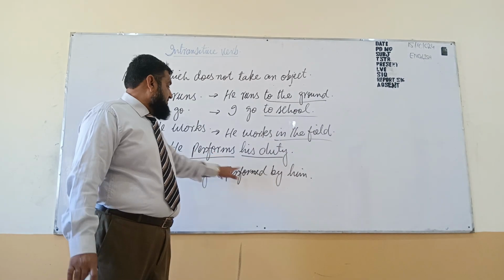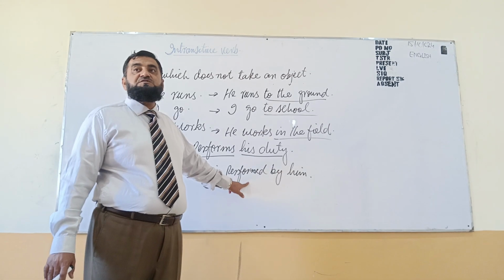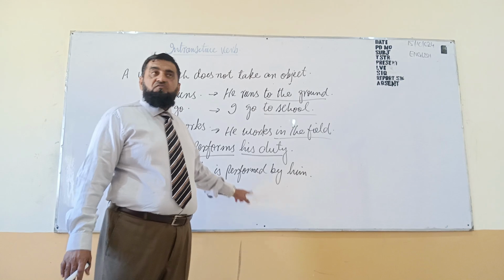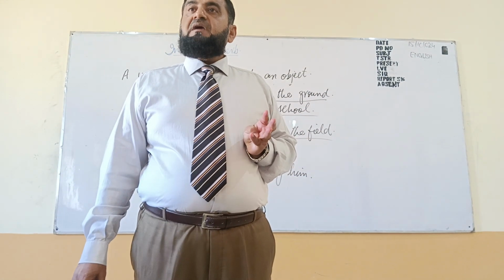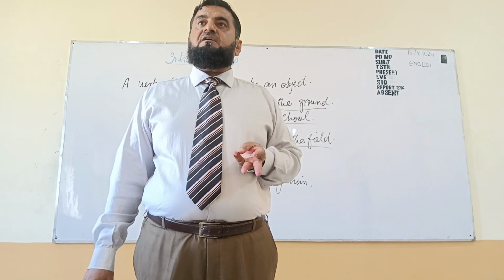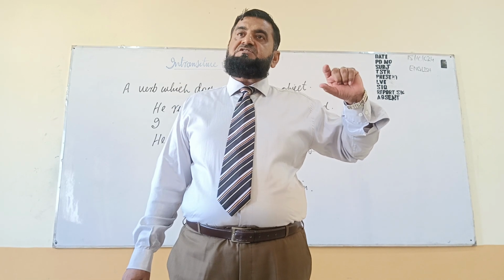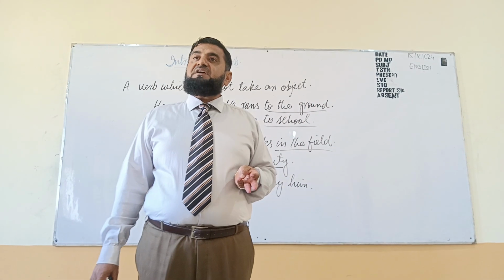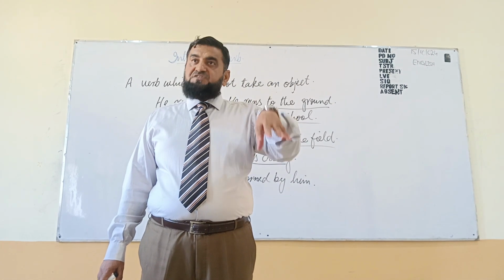Third form of the verb, perform. Inserting of auxiliary because the verb is passive. We have two active forms of the verb: one is the first form, another is the second form. The third one is the progressive form, which is first form plus ing. But basically, two verb forms are active, first and second. The third form is the passive one.